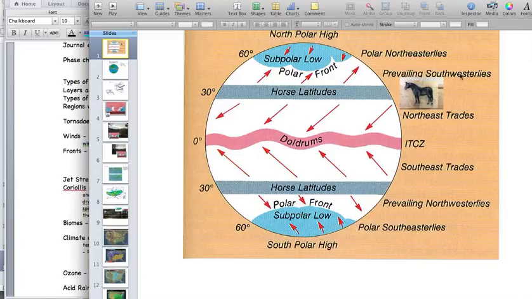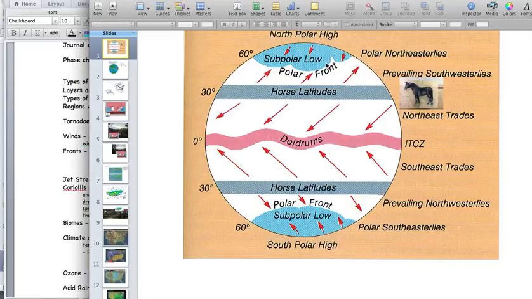Now we live here, St. Louis. This is the prevailing southwesterlies. So on average, our wind is kind of coming up. I know a lot of people say it's coming up from Oklahoma, coming up the Interstate 44 corridor. It's a lot of our weather. I know our principals are closely monitoring the weather for graduation this weekend, and they're really looking at what kind of storm systems are moving in. And the first place they're really looking at is those prevailing southwesterlies.